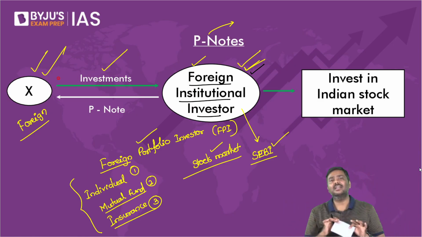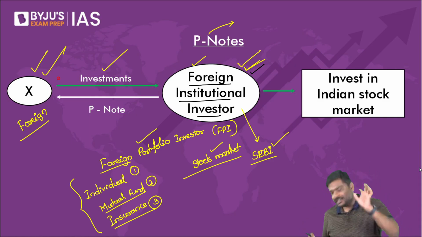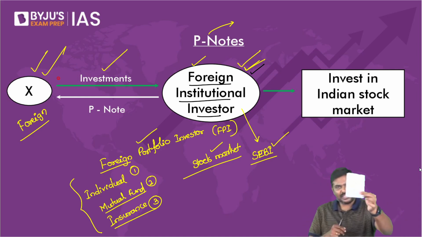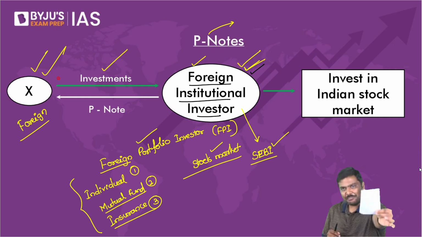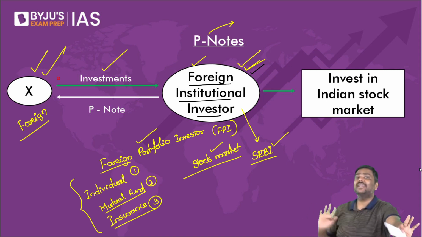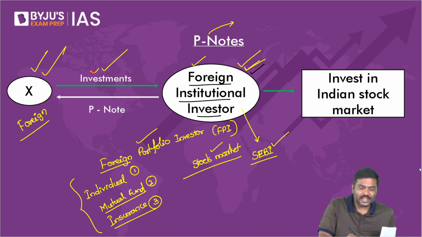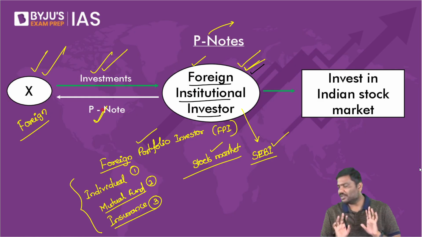I'll repeat it again. You are a foreign investor, let's say from USA. I am also a foreign institution. What I will do is, I will issue this piece of paper to you. By the way, this is a participatory note. I will issue this piece of paper to you, collect your money, and I will use this money to invest in India. And this piece of paper that you purchase is called a participatory note. Can you see the picture now? Is the picture okay with all of you?